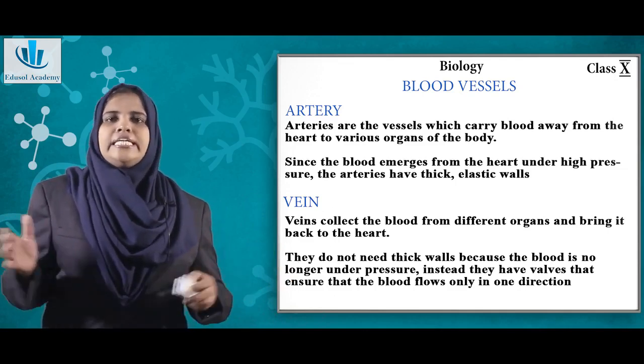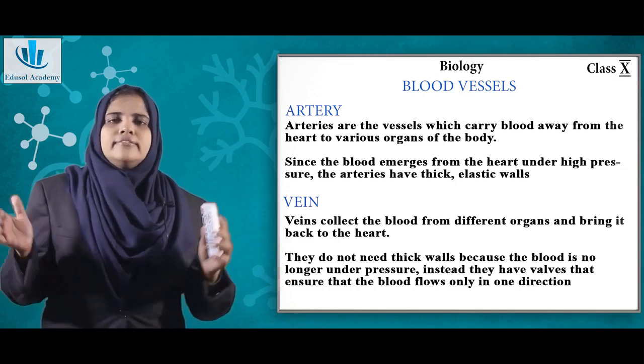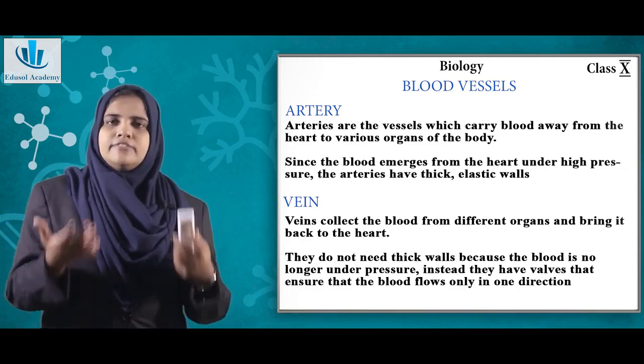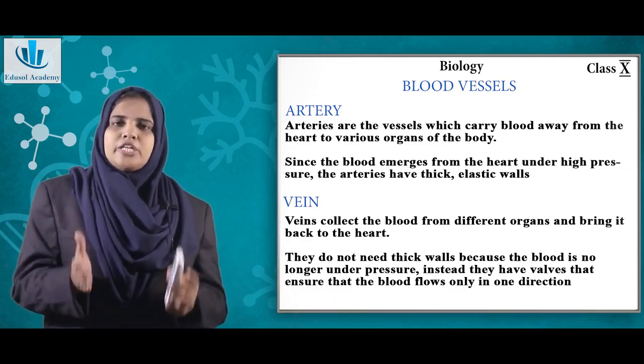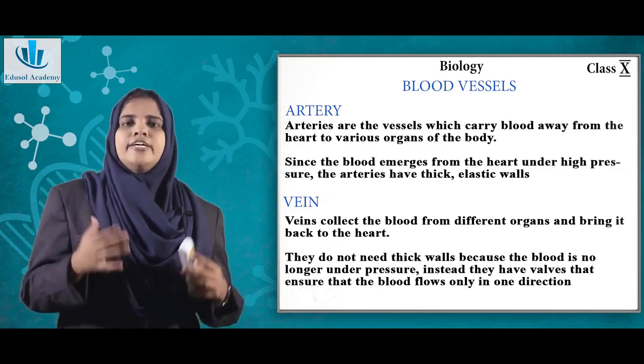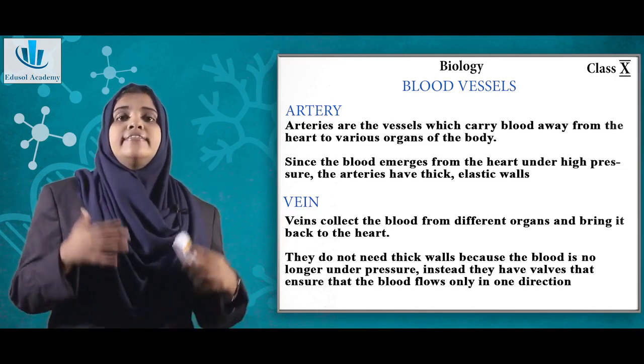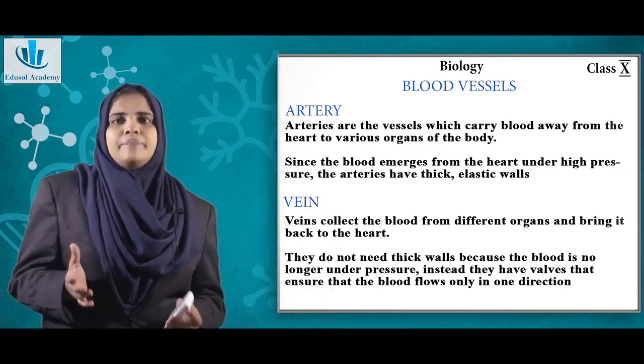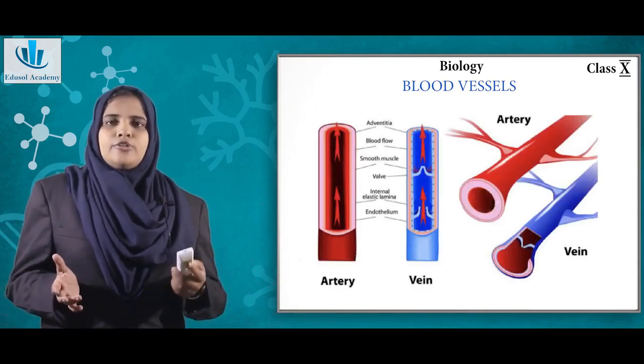Now, when you talk about veins, veins collect blood from different organs and bring it to the heart. They do not need thick walls because the blood in the vein doesn't flow under high pressure. The pressure is quite normal inside the vein. Now there are valves also.